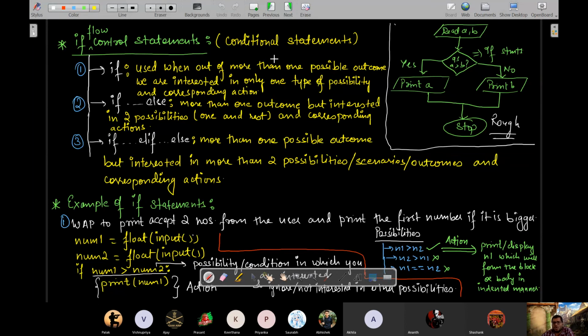तो जब भी only one interested scenario हो, only one outcome that you are interested in out of more possible outcomes, or if there are only 2 scenarios of interest for you out of many possible outcomes, then you will use if else. If you are interested in more than 2 scenarios that have to be written as a part of the program and some action has to be done, then you will use else if. ठीक है? Is this concept clear? अगर ये clear है तो बताओ, then we will meet in the next class again with some examples of these.